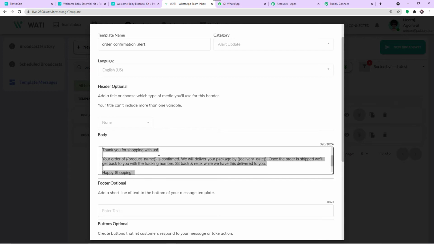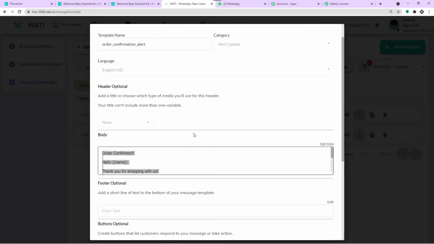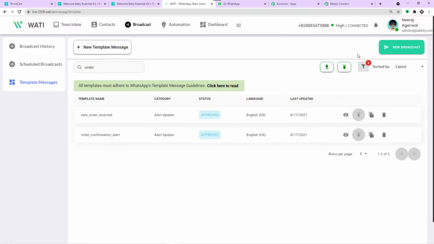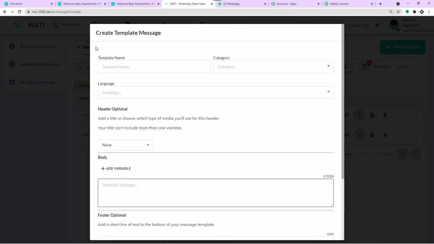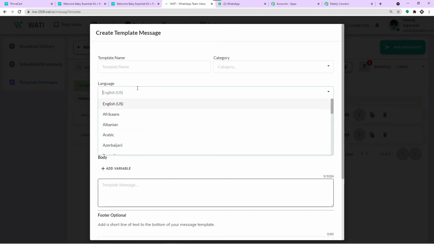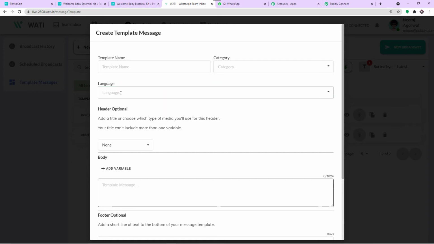Okay, if you don't get it, if you're concerned about how you can create a template, it's pretty easy. First of all, you just click on this button, plus new template message. This is how you create the template. Here you have to give the template name, then go with the category. Which is the category? Is it the alert type? Is it the payment update? Then we have to enter the type of language. Are you going with English US, Afrikaans, Arabic? They have a lot of choices.